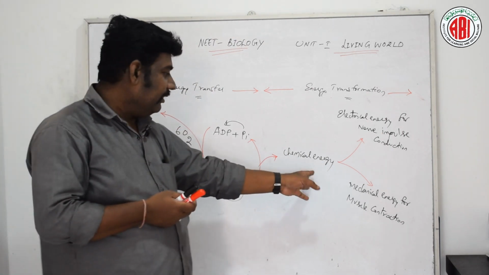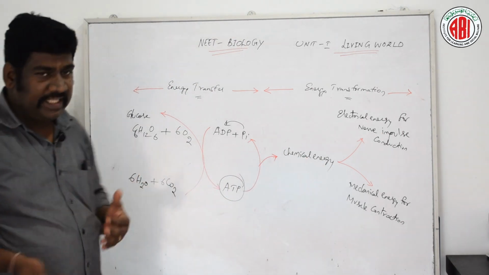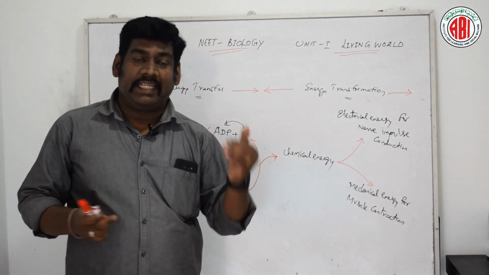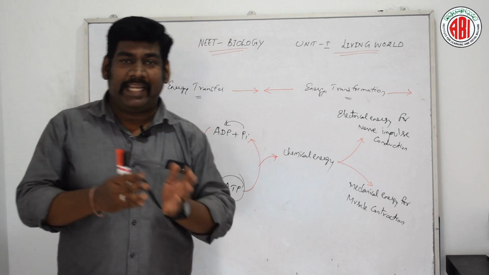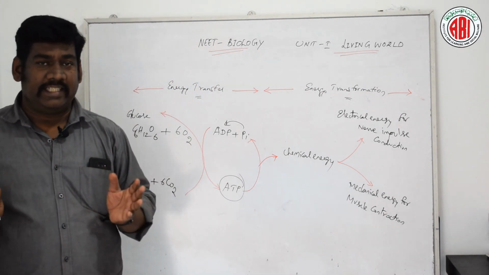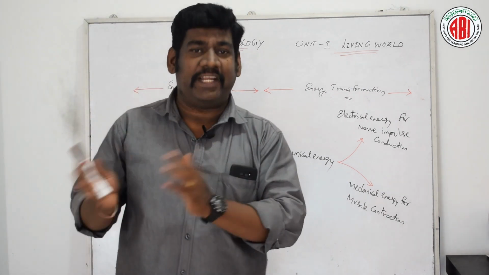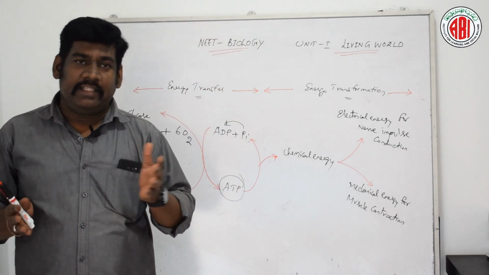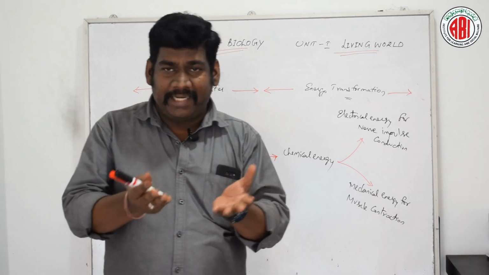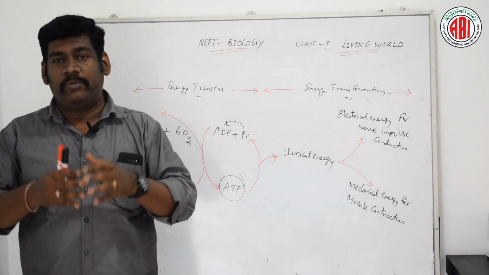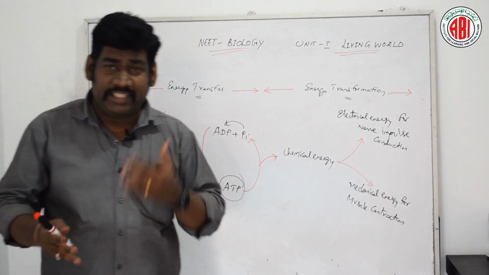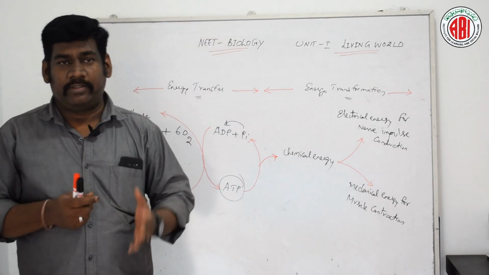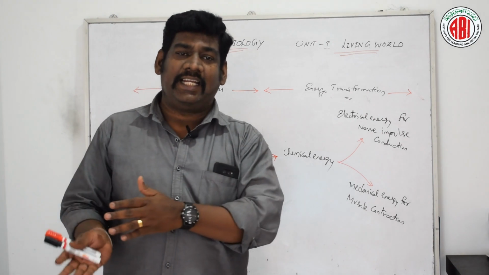For all that, this chemical energy is utilized. Say for example, in the nerve cell, the chemical energy is converted into electrical impulses, so that is nothing but chemical energy converting into electrical energy. And in the retina of the eye, the light is able to penetrate inside and form images with the help of certain electrical impulses.